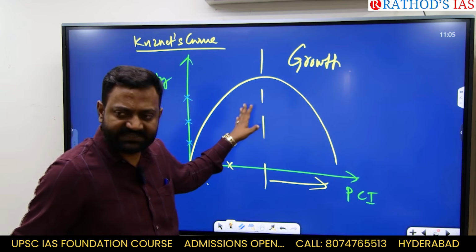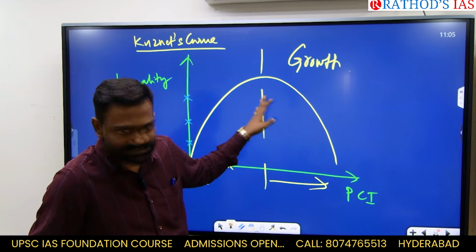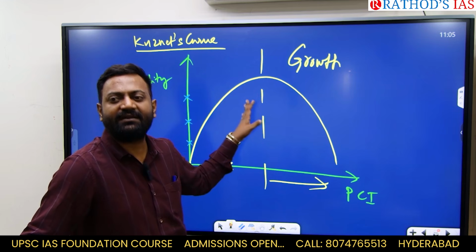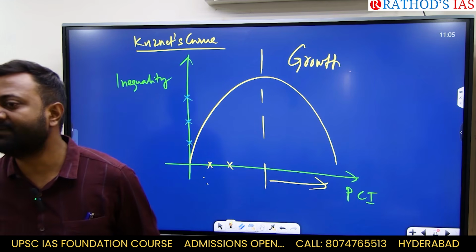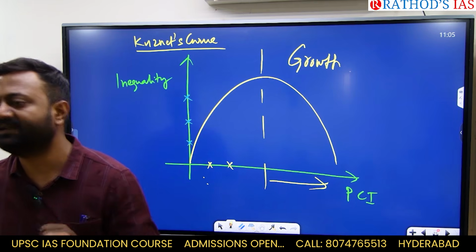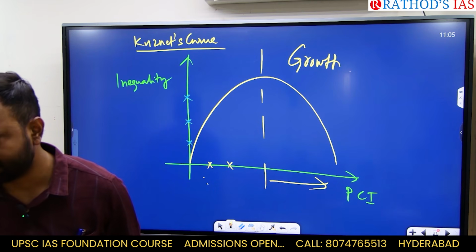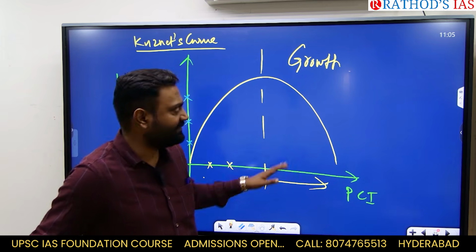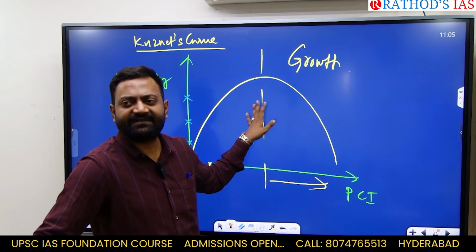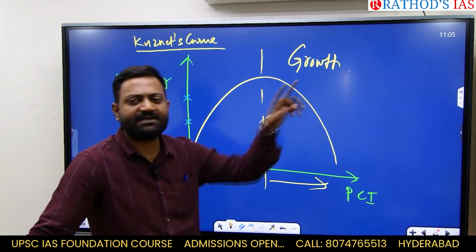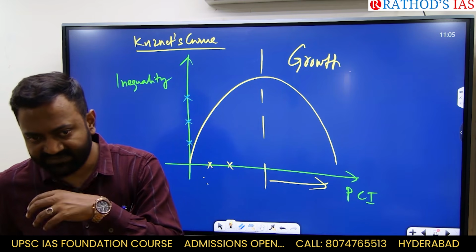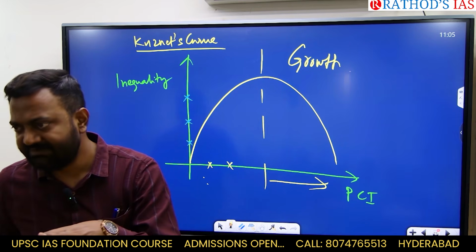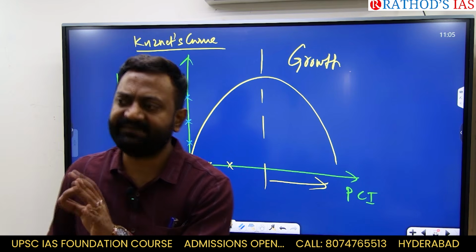The curve was conceptualized based on an assumption that growth sooner or later will facilitate development. But the failure of this curve is a testament to the fact that growth may not support development. So when we meet after this break, we will discuss growth versus development.